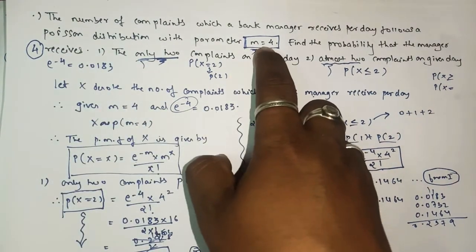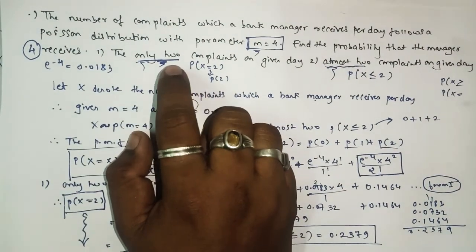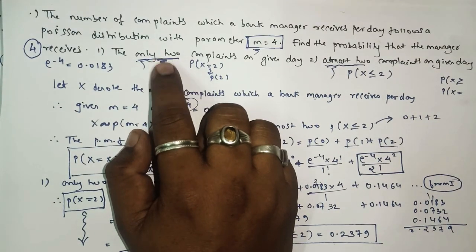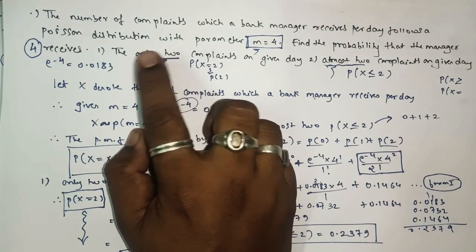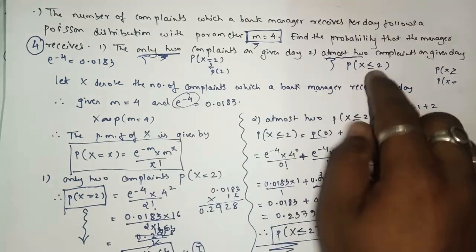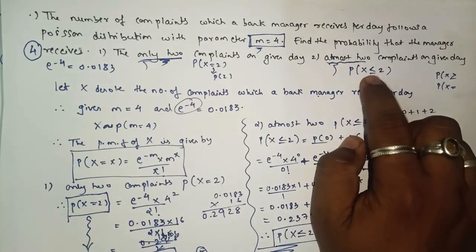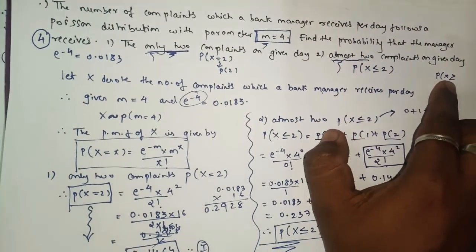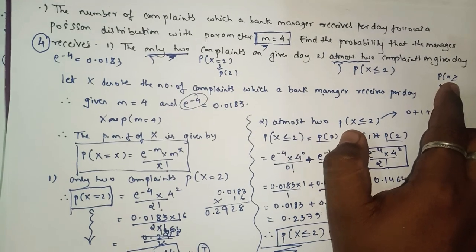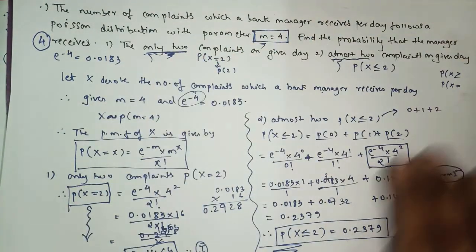So the value of m will be 4 only. And in the first question it says you have to find only two complaints. Only two means what? Exactly. At the most two means what? Less than or equal to. At least means what? Greater than or equal to. So these are small things which you have to remember.